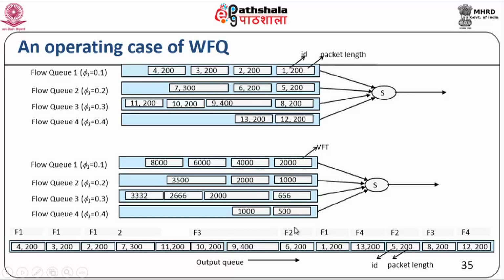Now based on these finish times, we need to send the packets out. So what is the packet that will go out first? If you look at it, the one which has the lowest finish time, 500, is packet number 12. This corresponds to flow 4 packet number 12, so that is the one that goes out first. Next will be 666, which corresponds to 8200. The next one to go will be 1000, which corresponds to 5200 and so on. So this is how the packets will be sent out using WFQ.